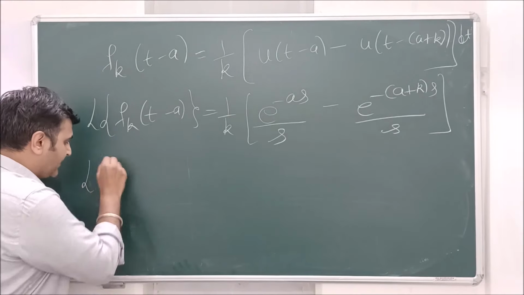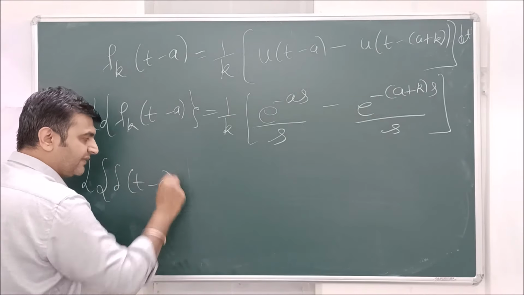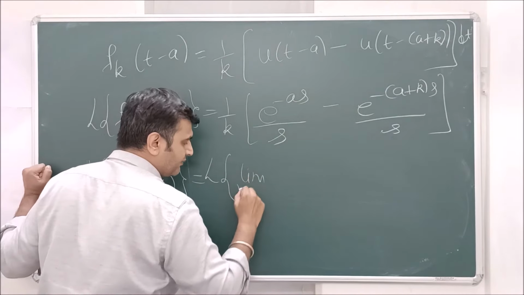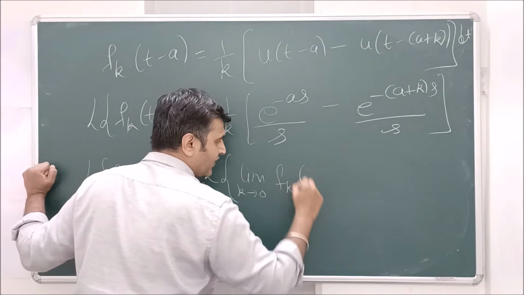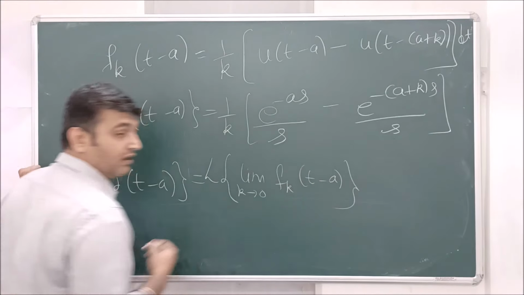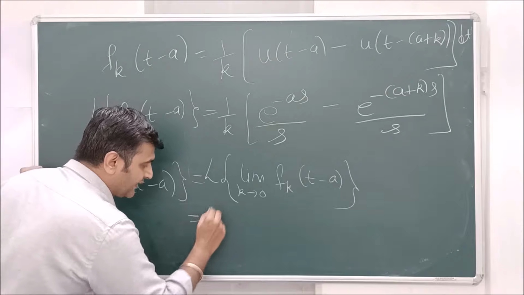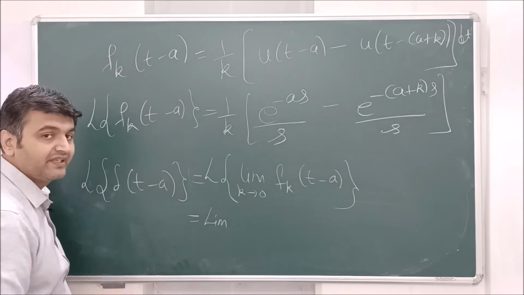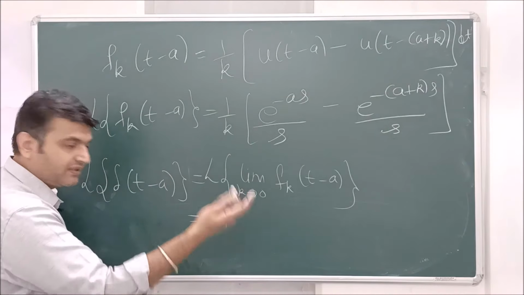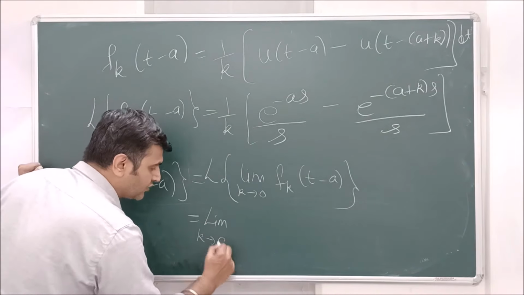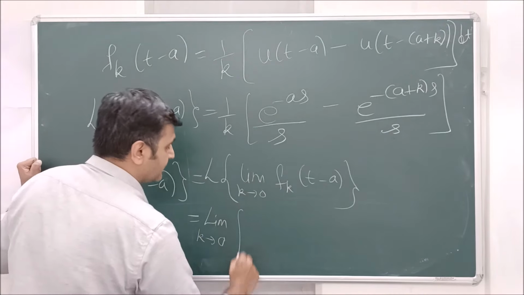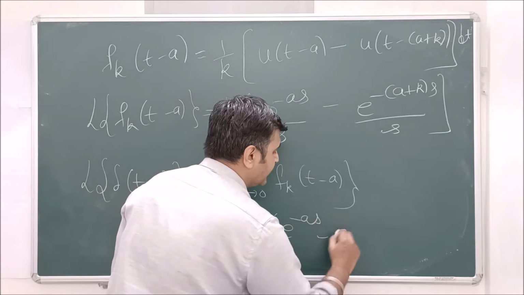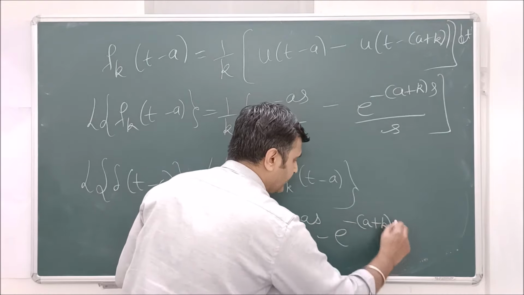Good. Now I want to find Laplace of the delta function, delta(t - a). But what is delta? It is the limit as k approaches 0 of f_k(t - a). But again, can you interchange limit and Laplace? Because what is Laplace? It is again an integration. So can you interchange integration and limit? Answer is yes, because here the f_k's are step functions. So limit k going to 0 of Laplace of this. What is this? 1/k times e^(-as) minus e^(-(a + k)s),